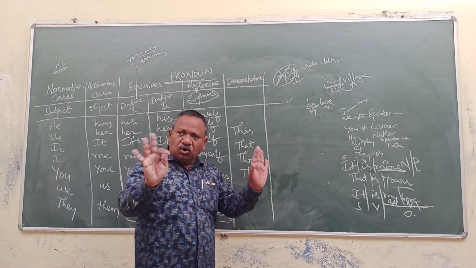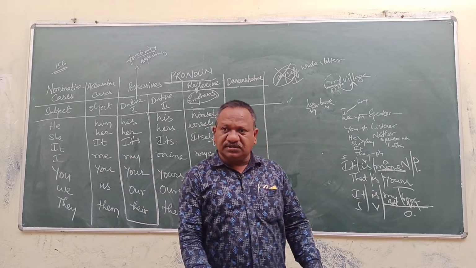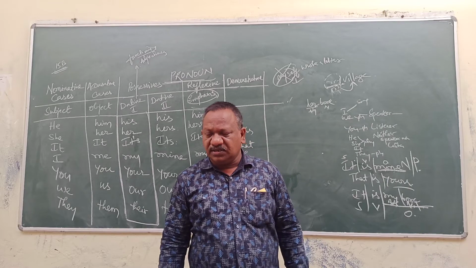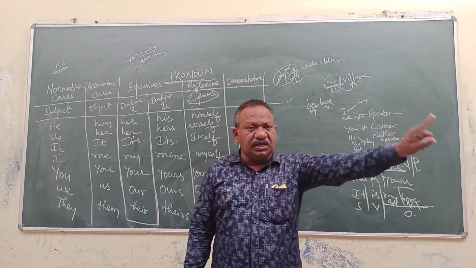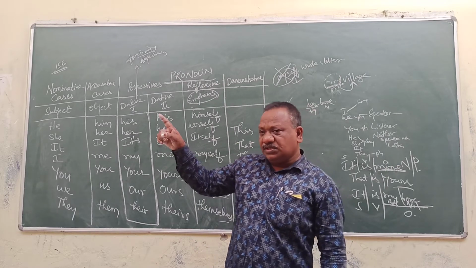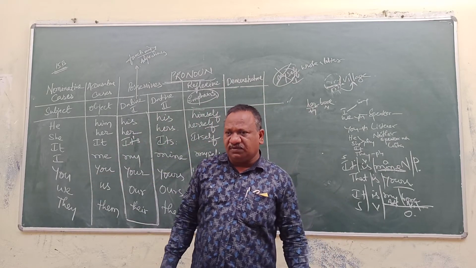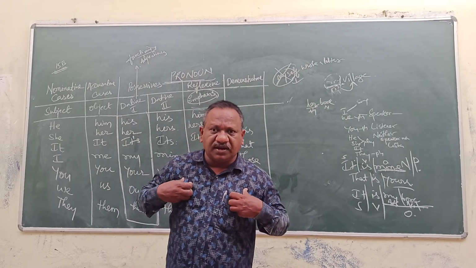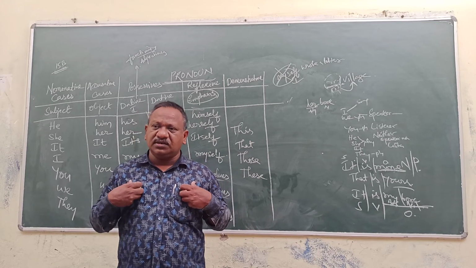For example, when you are demonstrating something, you say, that is a pen. This is a book. Sometimes you are introducing yourself: this is Rajshekhar. Can we use this is Rajshekhar?